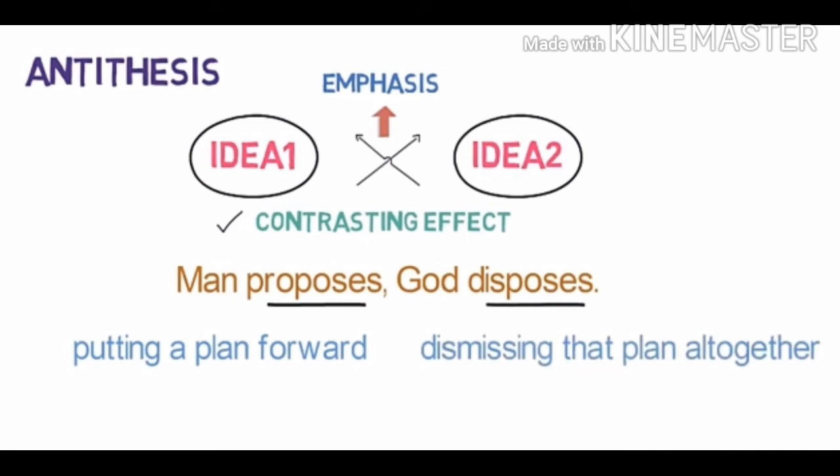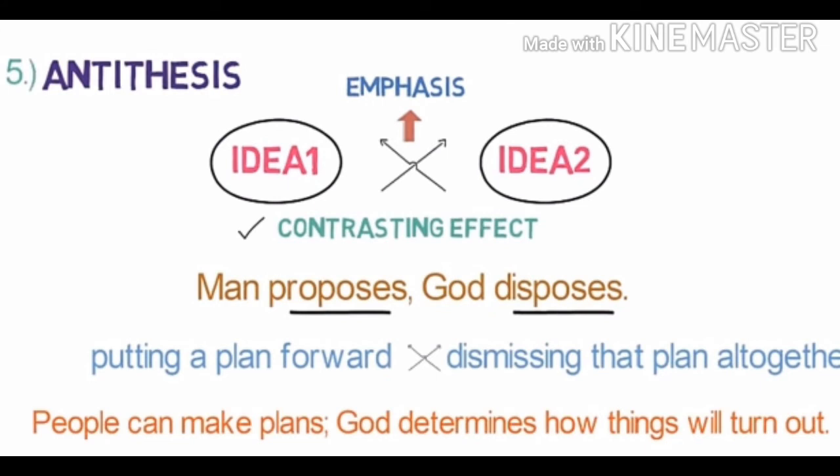Man proposes, God disposes. See, now in this sentence we have two opposite ideas. One is proposes, which means putting a plan forward, and the next one is disposes, meaning dismissing that plan altogether. Both the words are used here to show the contrasting effect. The actual meaning of the sentence is, people can make plans, God determines how things will turn out. So as two opposite ideas are kept together, it is antithesis.